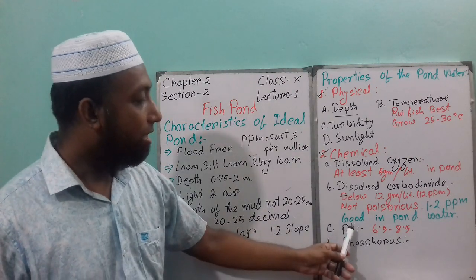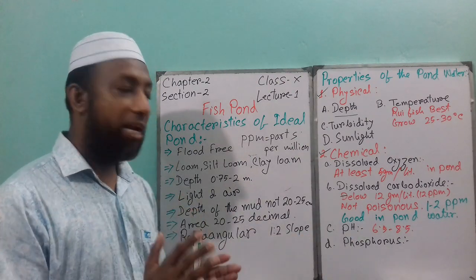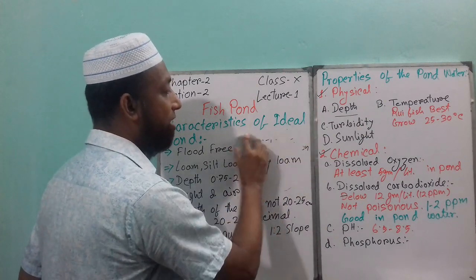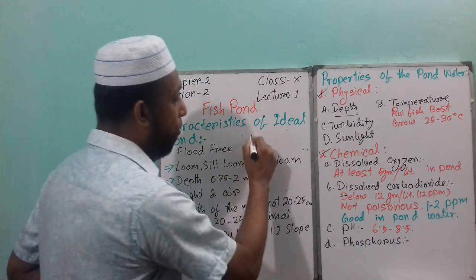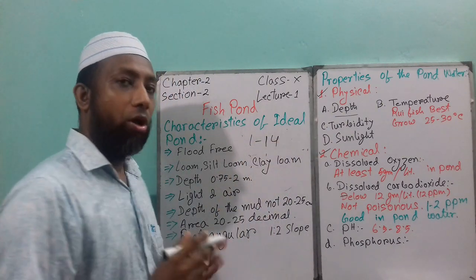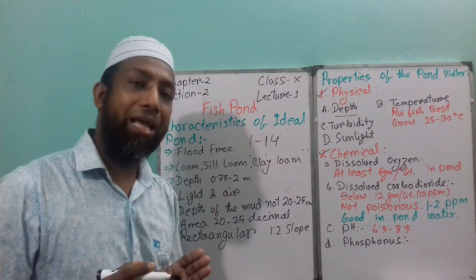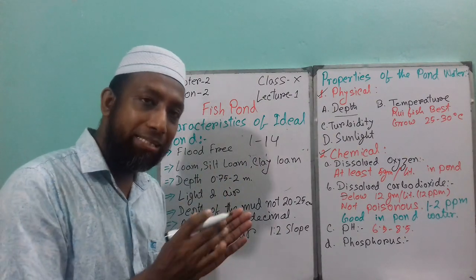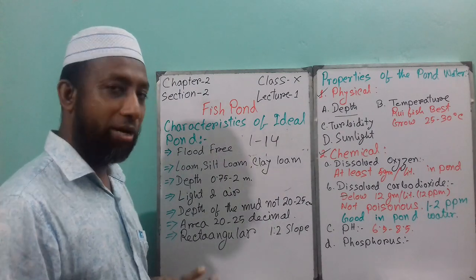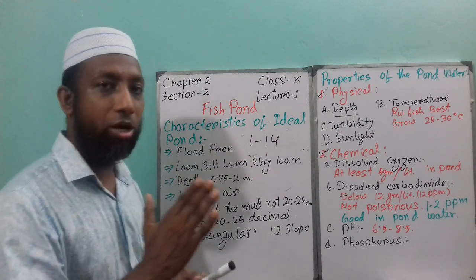The next point is pH level. We know that the pH range is 1 to 14. Above 7 is alkaline and below 7 is acidic, in the pond, be it soil or water.